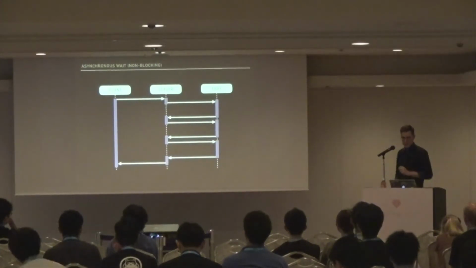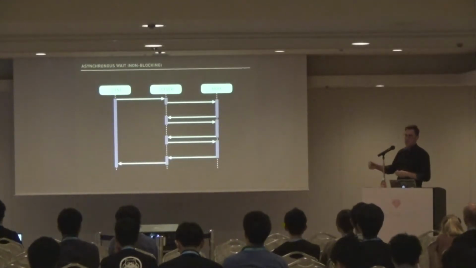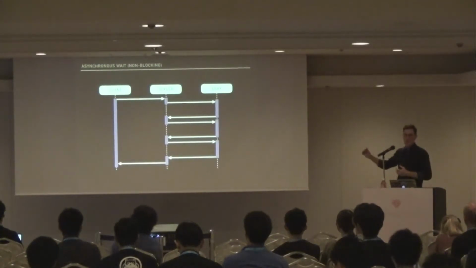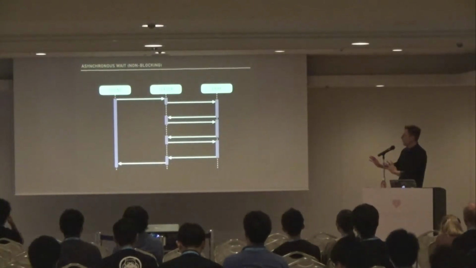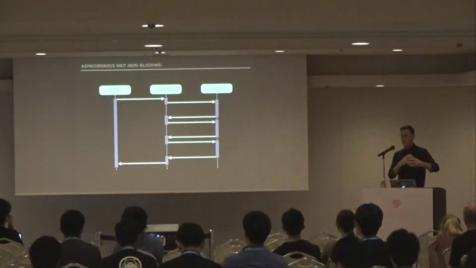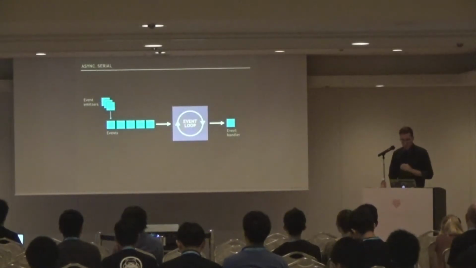But there's a problem with this. It's still serial, right? So even though our request thread has now been freed up to go do other work, it's still going to take the same amount of time to make each of those eBay requests. Now, this may be what you want if each of those eBay requests depends on the previous request. So if formulating the URL depends on some output from the previous call, then that may be what you want. But in our case, we don't care. We can do all of these in parallel.